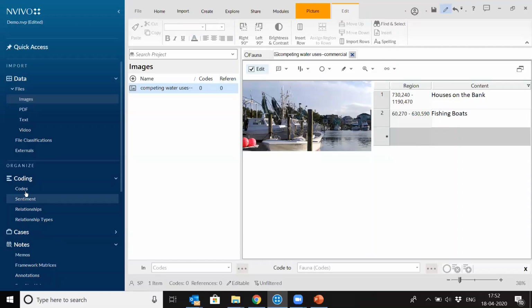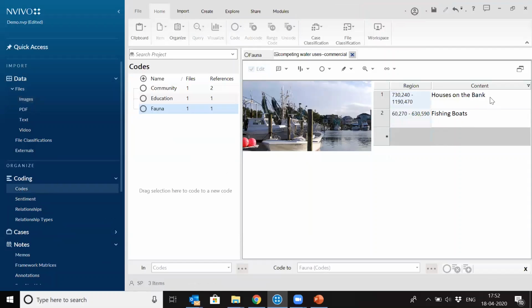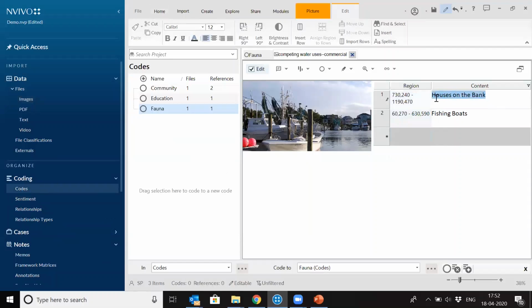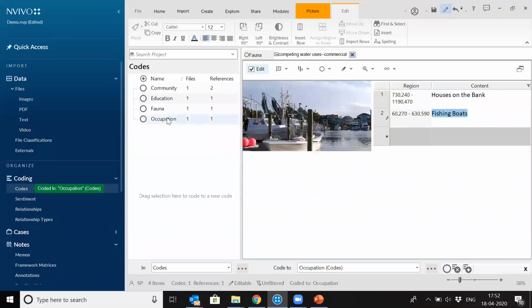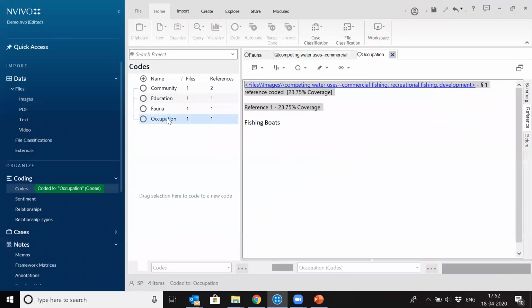For the coding part, whatever is written as text, we can always code it, right? This way you can select this part and code it into community or somewhere else, whatever theme we want to make. And say this fishing boats, I select this part and I create a new node, say by the name of occupation, because fishing boats may be for occupation purposes. So I've created one theme, occupation.